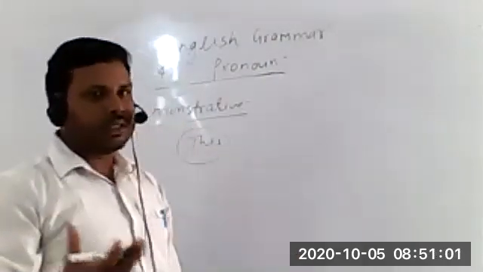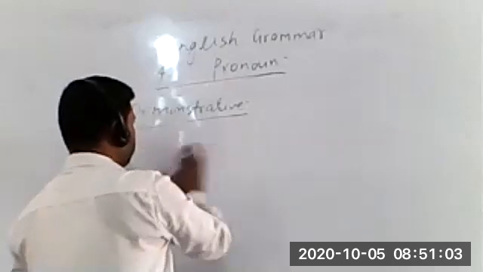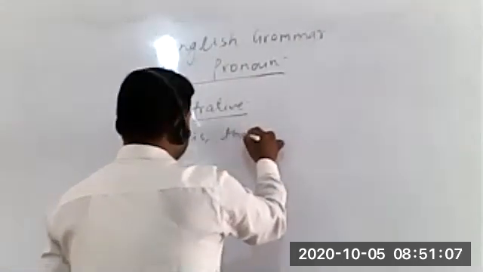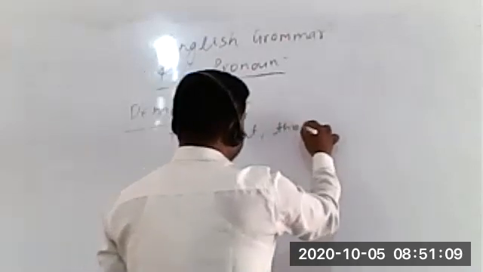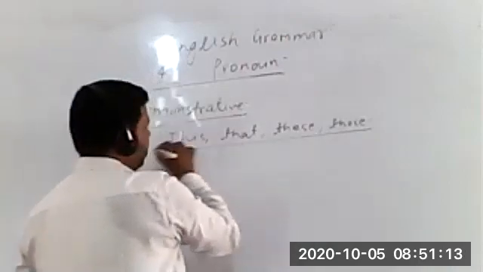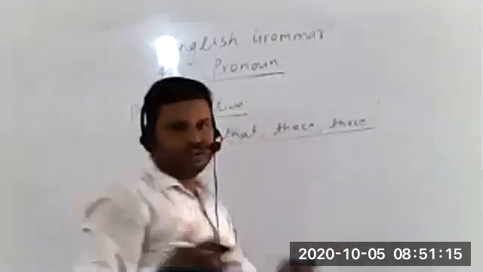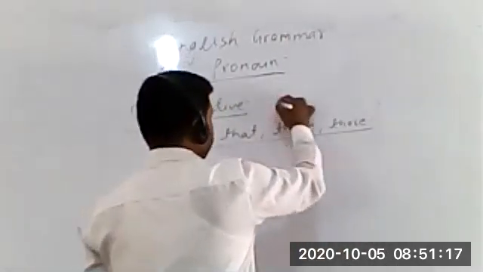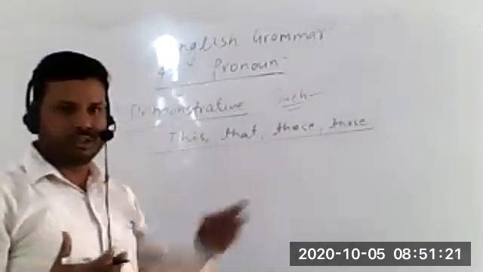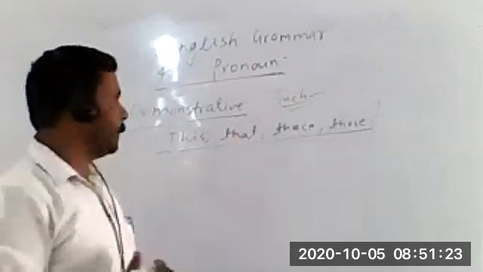So which words are used in demonstrative pronoun? We use this, that, these, and those. Students, many a time it is not given in your book, but we can use such as a demonstrative pronoun as well. Such word जो है इसका भी demonstrative pronoun की तरह use होता है.